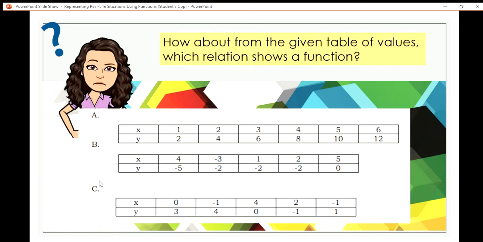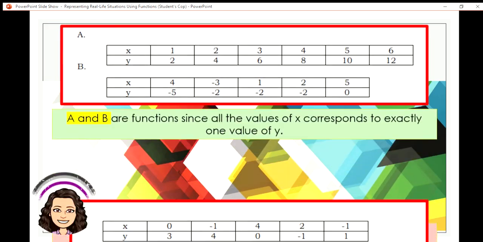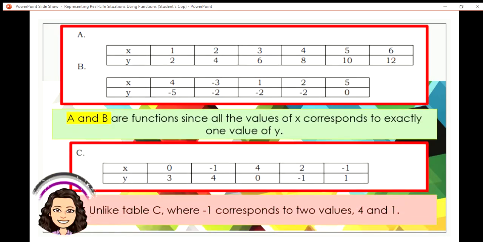Now for C, our domains are 0, -1, 4, 2, -1. Notice that -1, -1. So this is not a function. Okay, so here is the explanation.